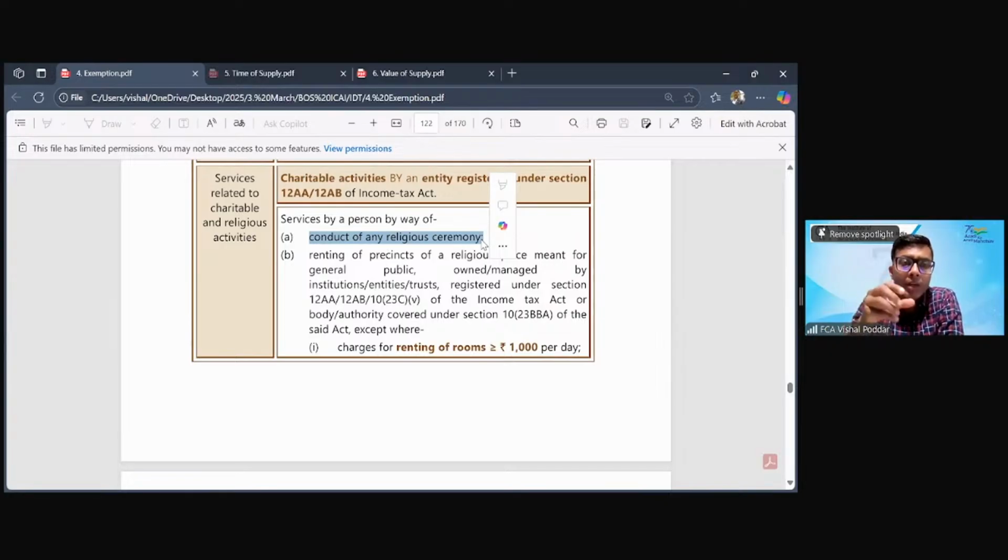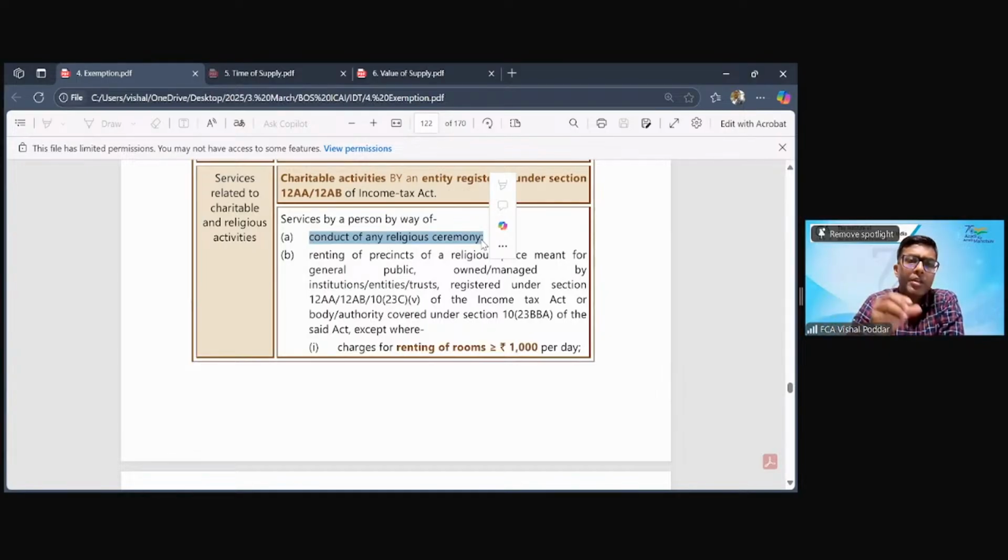So the Panditji or the person who is qualified by the respective religious text, whatever religion you are following, every religion has its own specific religious text which prescribes, which authorizes a particular person to perform that puja, like we say Pandit ji or Maulana ji or Father. These people are conducting the religious ceremonies.